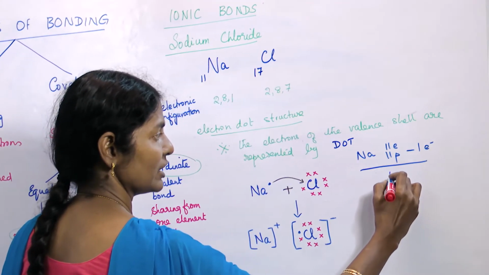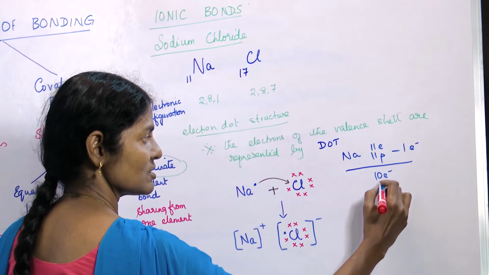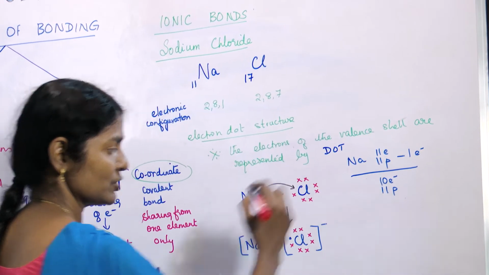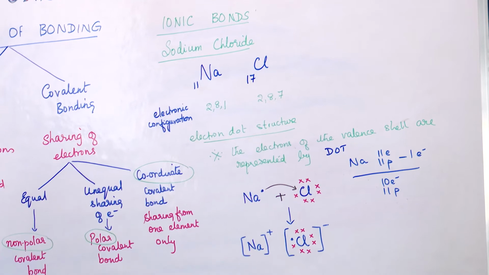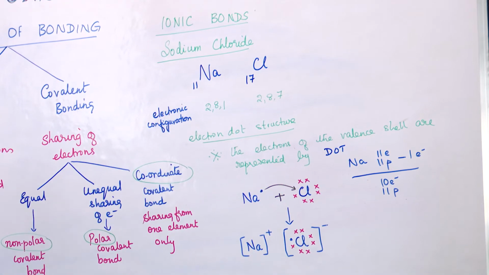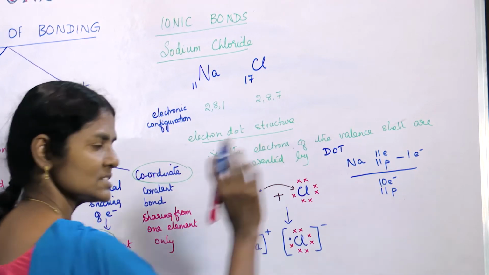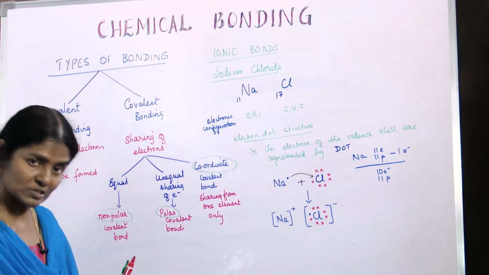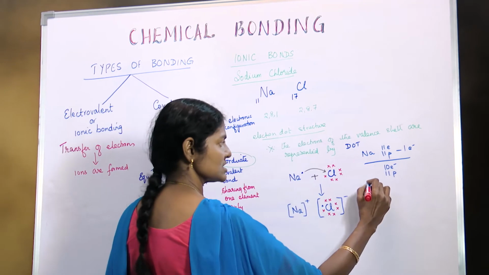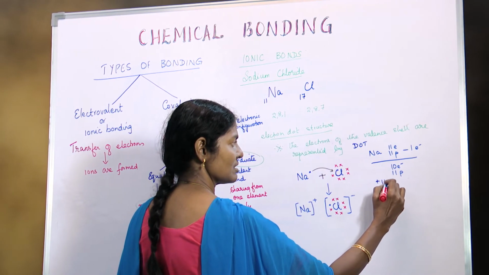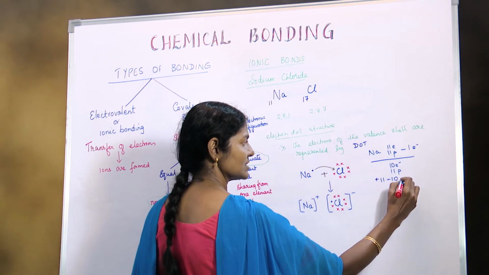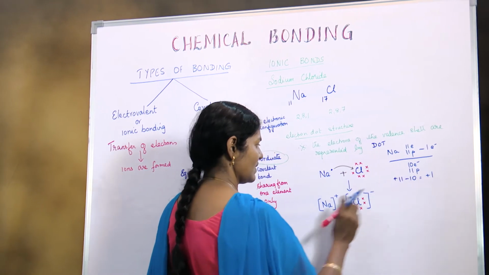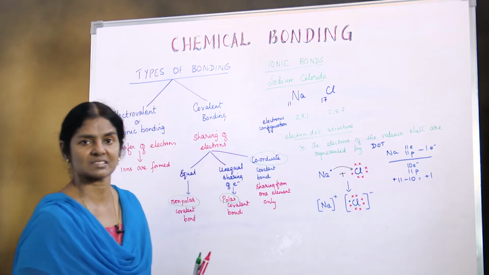How much would it have? 10 electrons and 11 protons. Now the charge of electrons is negative, the charge of protons is positive. Then it is plus 11 minus 10, that gives you plus 1. That's how you get this 1 plus.